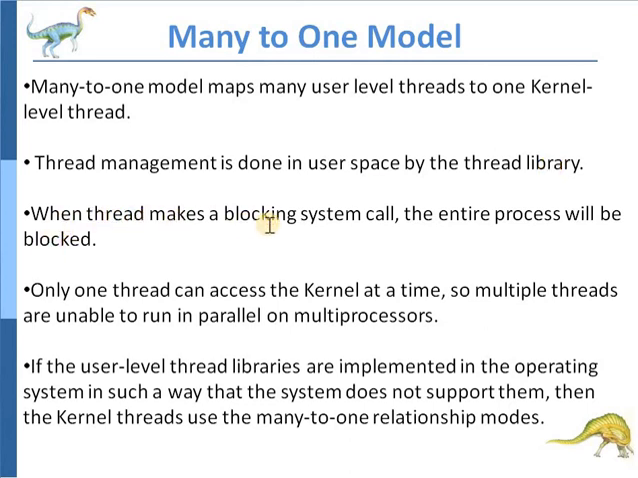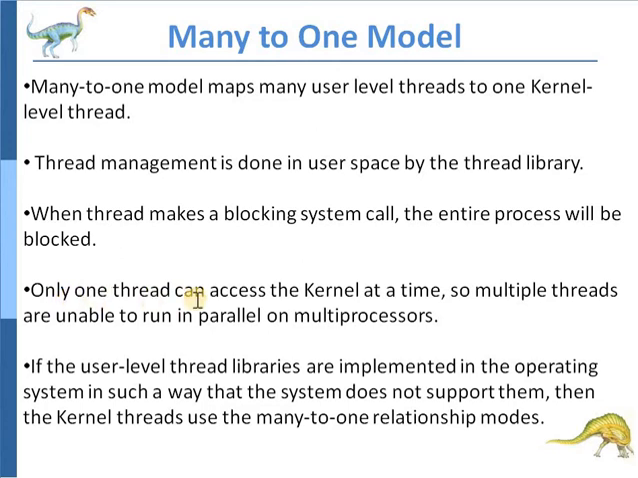When a thread makes a blocking system call, the entire process will be blocked. If any one thread makes a blocking system call, then the entire process will be blocked, because the many threads are mapped to a single kernel level thread.